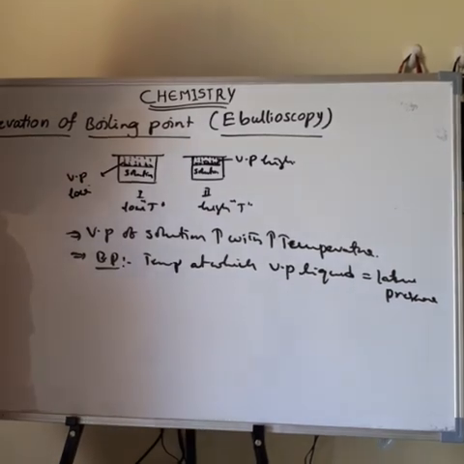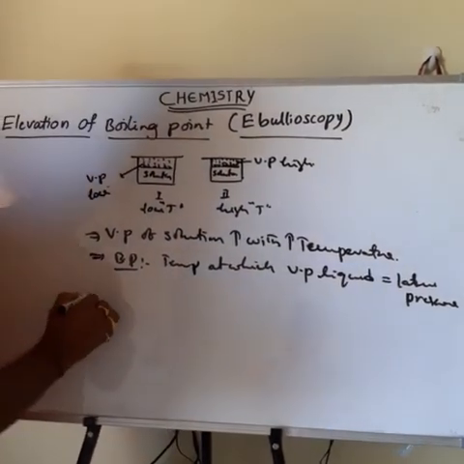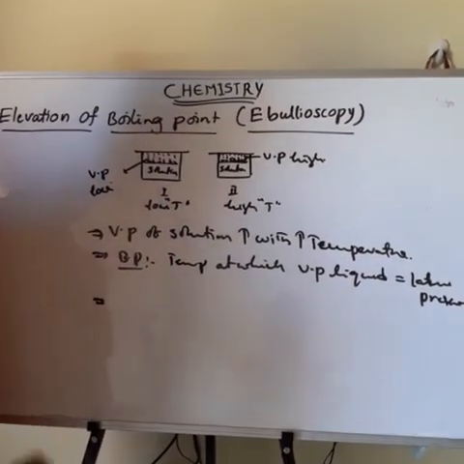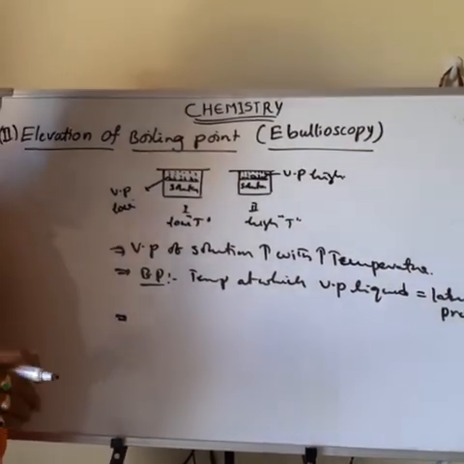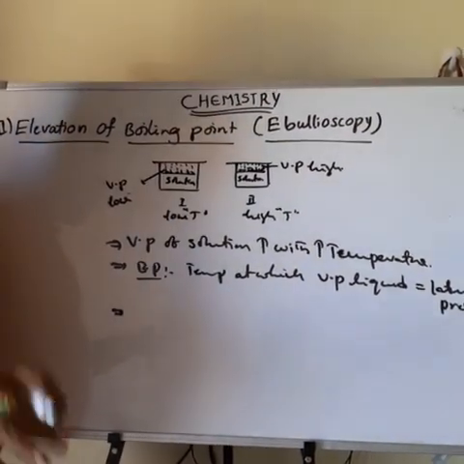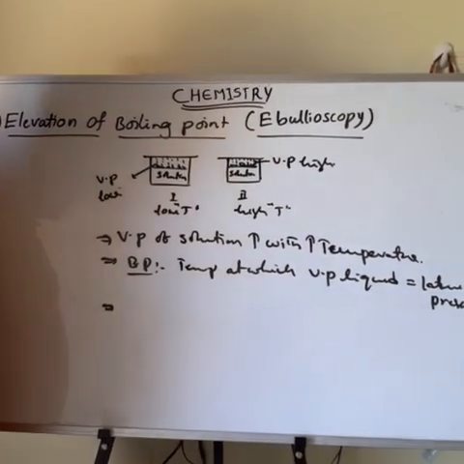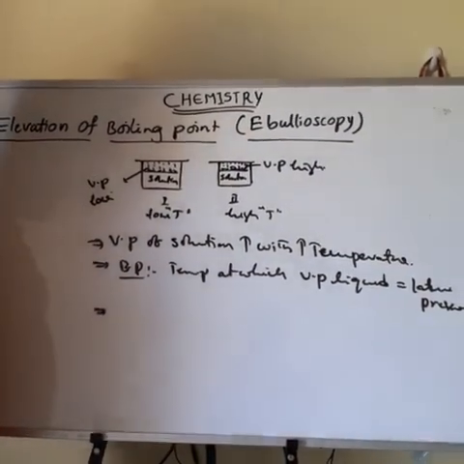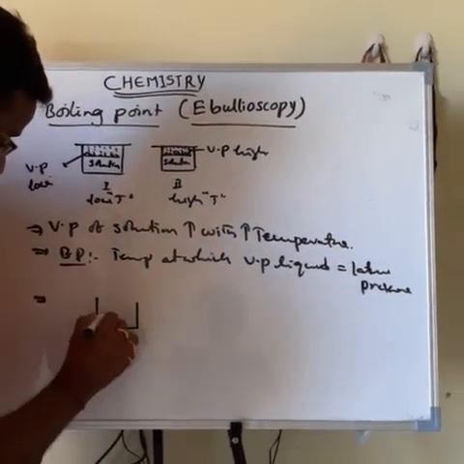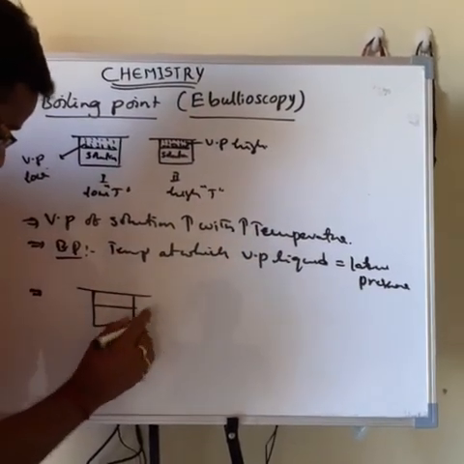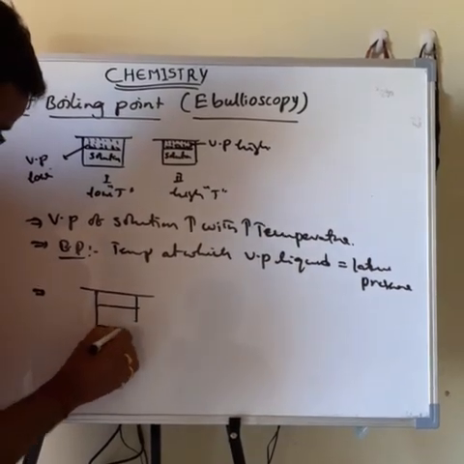That temperature is called the boiling point. Then the next one: the vapor pressure of the solution containing a non-volatile solute is lower than the vapor pressure of the pure solvent. Last class I explained that concept. Once again, see that one. This is the pure solvent.